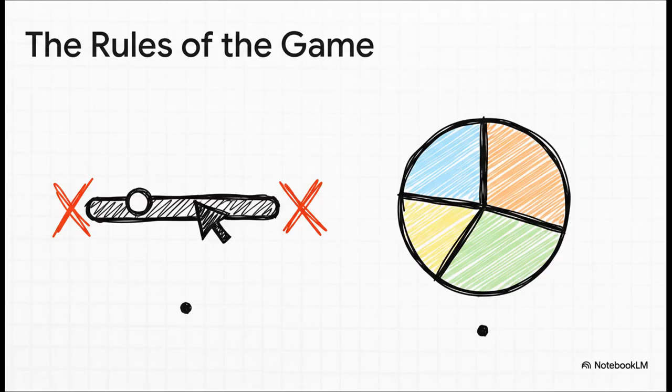Now, these distributions aren't just random. They have to play by 2 really simple common sense rules. First, any single probability has to be a number between 0 and 1. You can't have a negative chance of something happening, and you can't have more than a 100% chance. Makes sense. Second, if you add up the probabilities of all the possible outcomes, they have to sum up to exactly 1, which just means, well, something has to happen.